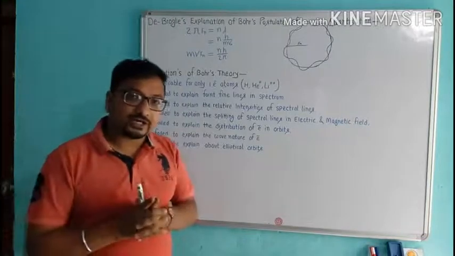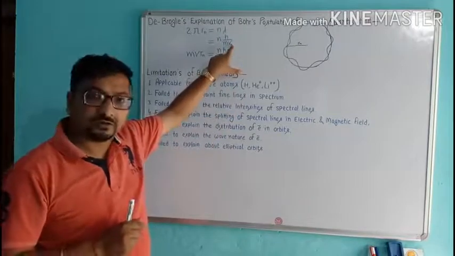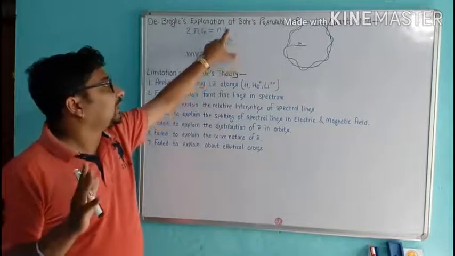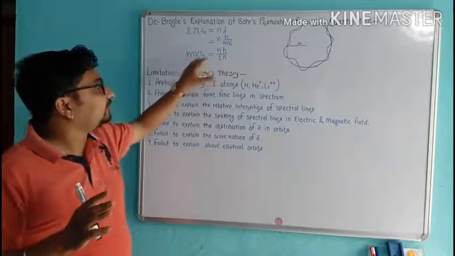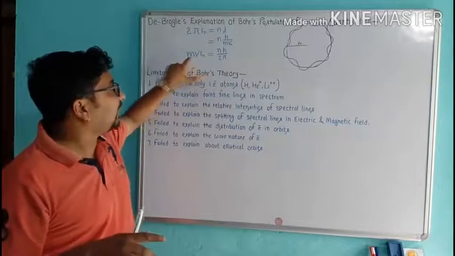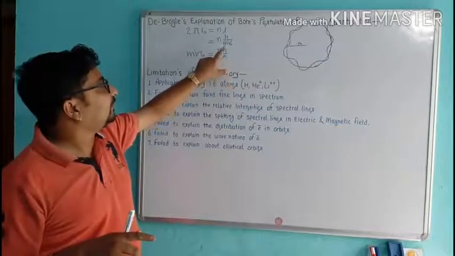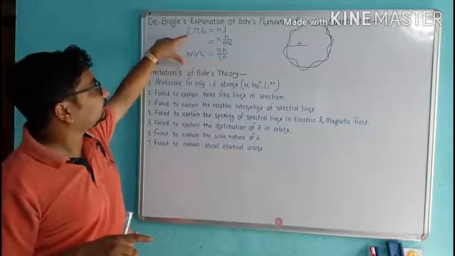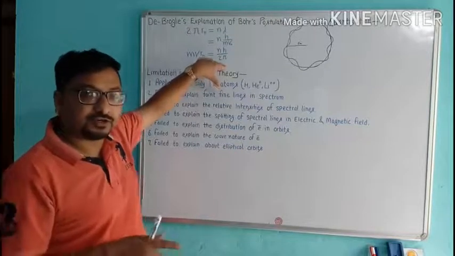Now we know that lambda is equal to h upon mv, a formula which we already know. Now exchanging some terms, we get mv Rn is equal to nh upon 2 pi. We send mv to the left and 2 pi to the right side, in the denominator.